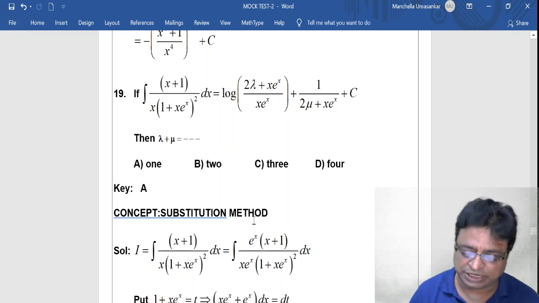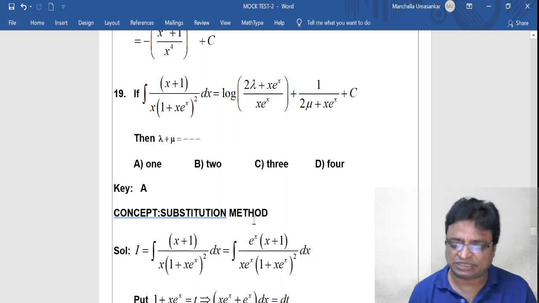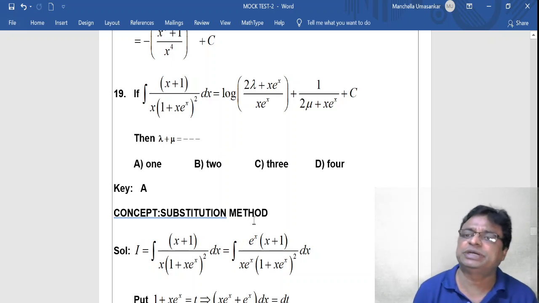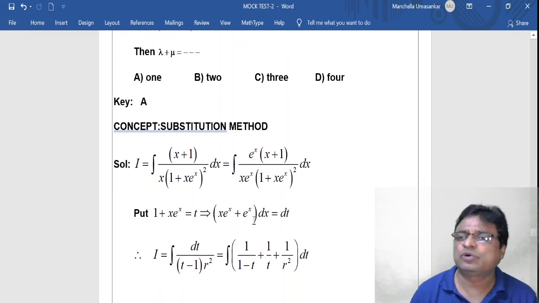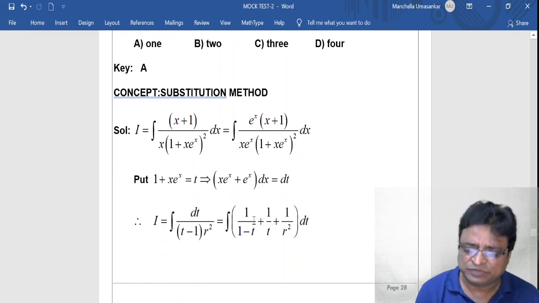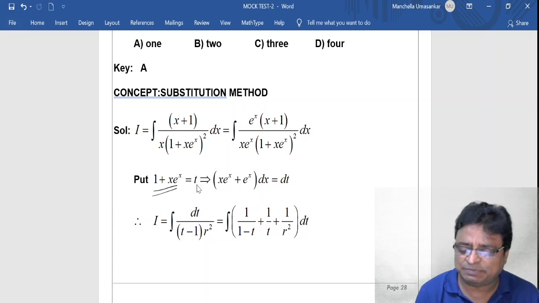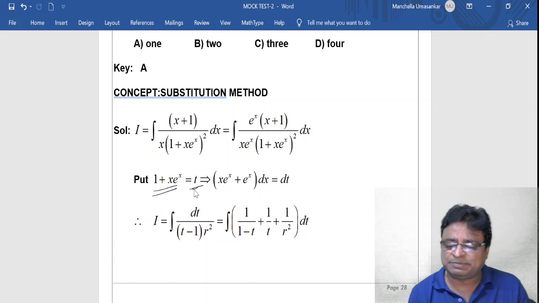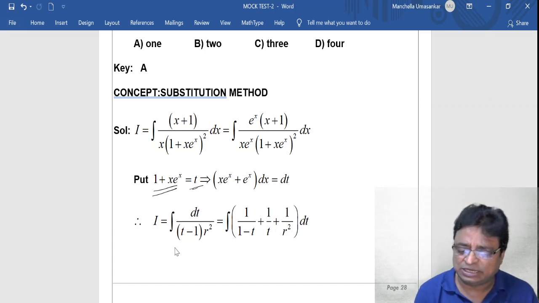Now coming to the 19th question, this is again a substitution method concept. So it is very clear: you put 1 plus x e power x is equal to t. Again, if you substitute 1 plus x e power x is equal to t, automatically this problem becomes like this. This is t square.